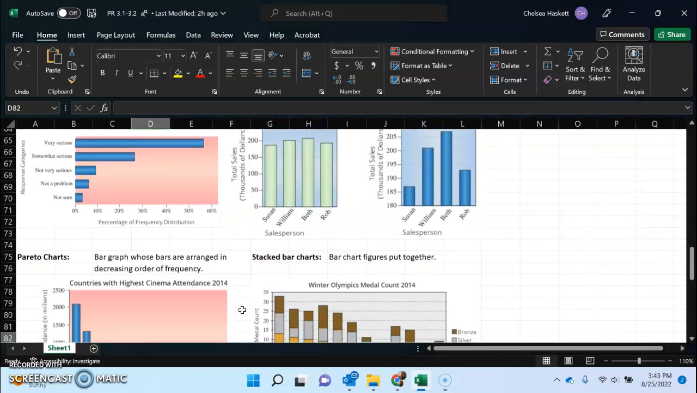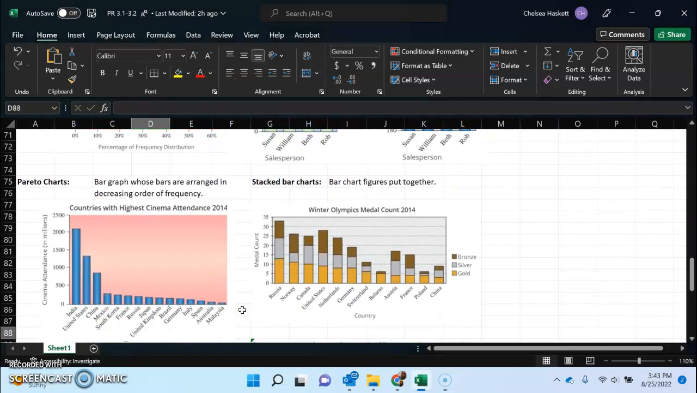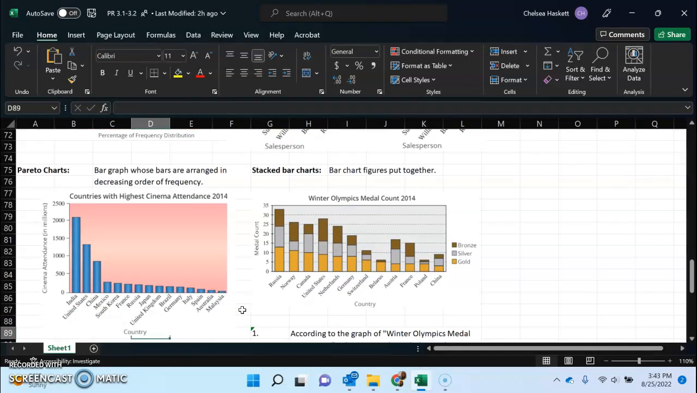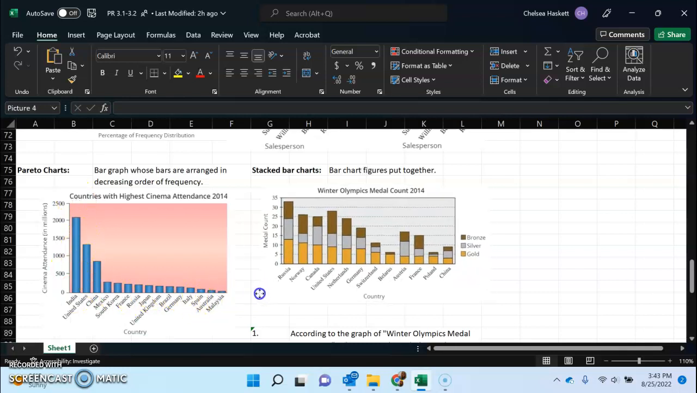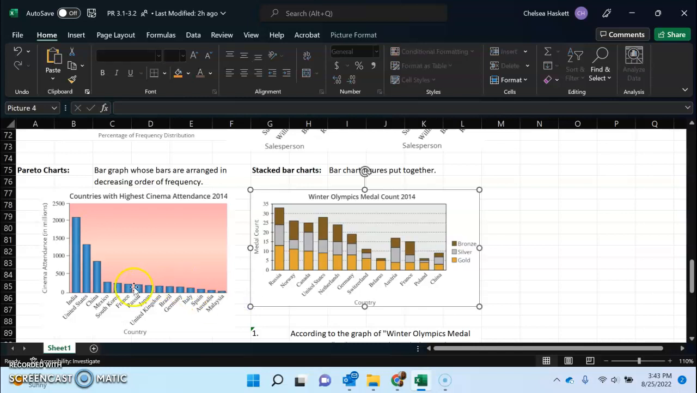All right, Pareto chart. I don't know if I said that correctly, but those are bar graphs whose bars are arranged in decreasing order of frequency. So the highest number all the way to the smallest. This can happen when it's talking about qualitative data, where the biggest number goes all the way to the smallest number. That's a Pareto chart.